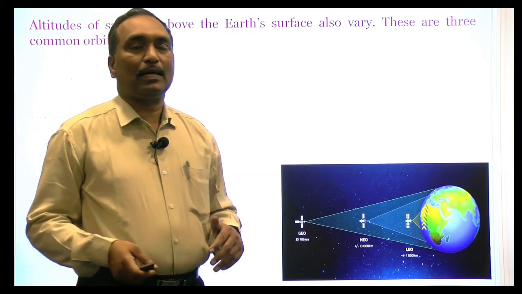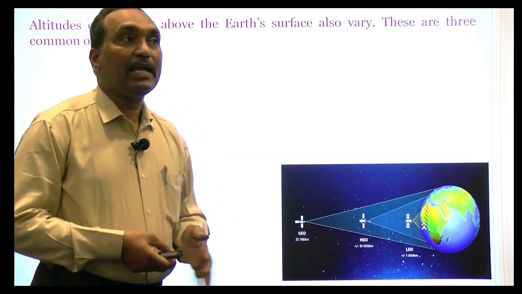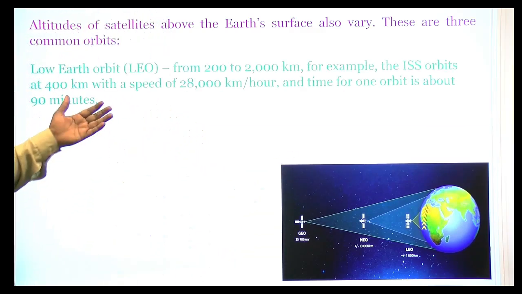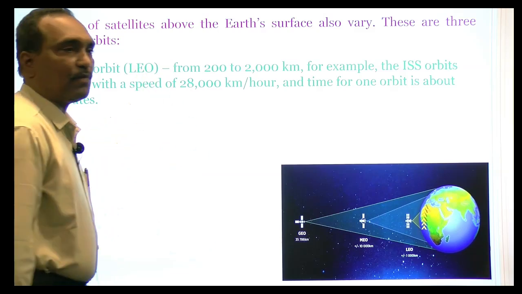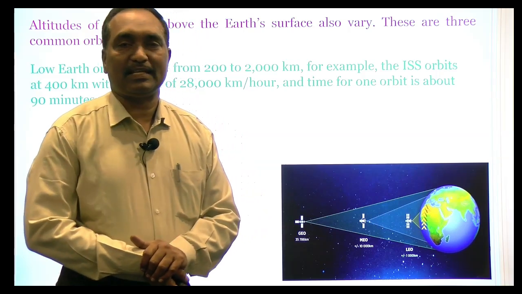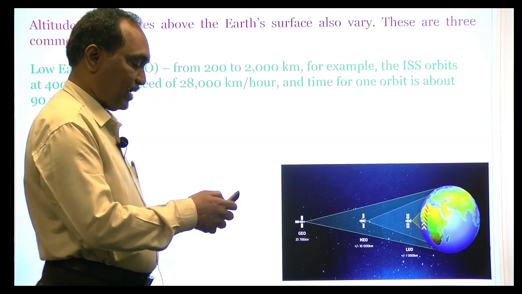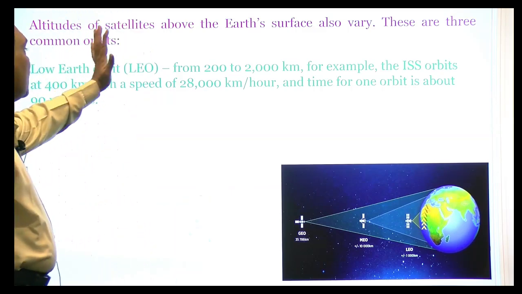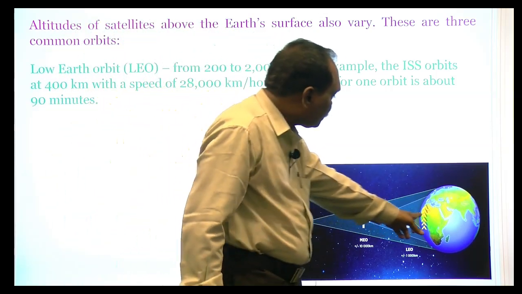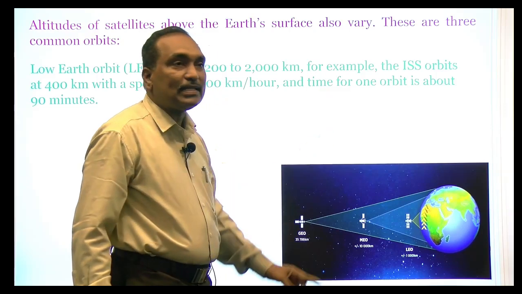And the properties or the usage of a satellite also depends on that distance. So depending on the distance, these orbits are of 3 types. Of course, previously we discussed the polar orbit and geostationary orbit. In medium, there is one more, that is called the medium level. So the first one is lower Earth orbit. The lower Earth orbit is near to the Earth, from 200 kilometers to 2000 kilometers.